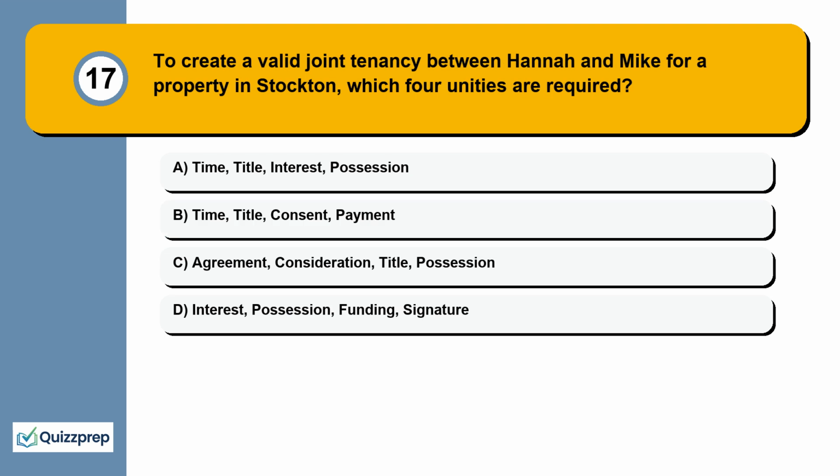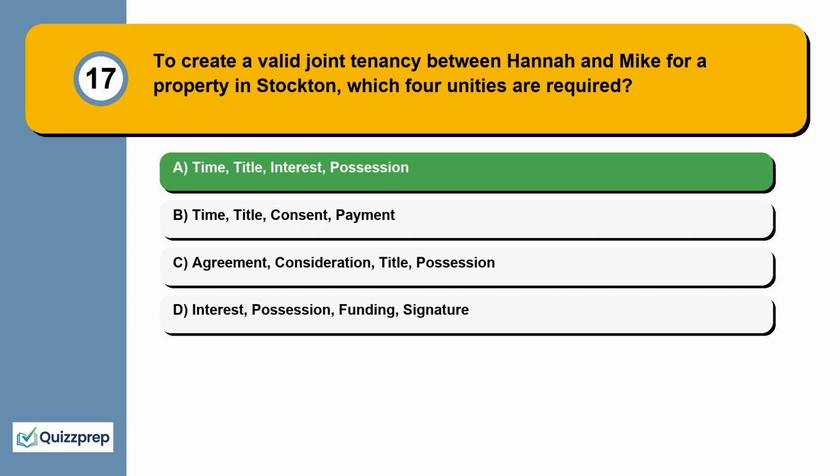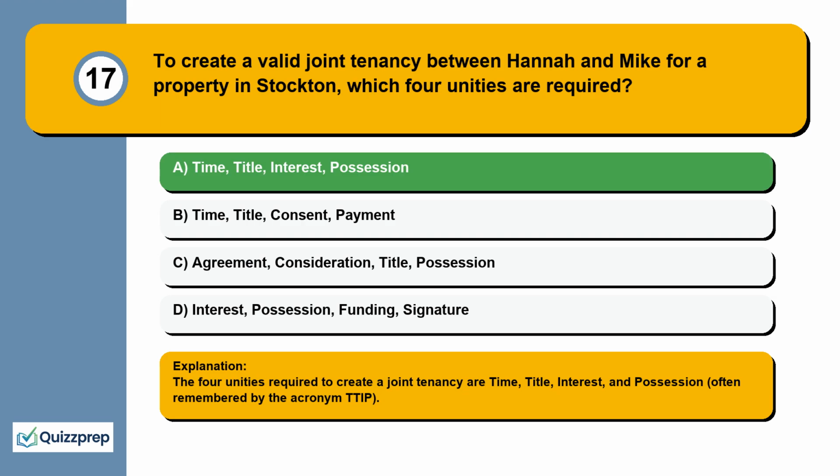Question 17. To create a valid joint tenancy between Hannah and Mike for a property in Stockton, which 4 unities are required? Time, title, interest, possession. Time, title, consent, payment. Agreement, consideration, title, possession. Interest, possession, funding, signature. The 4 unities required to create a joint tenancy are time, title, interest, and possession, often remembered by the acronym TTIP.